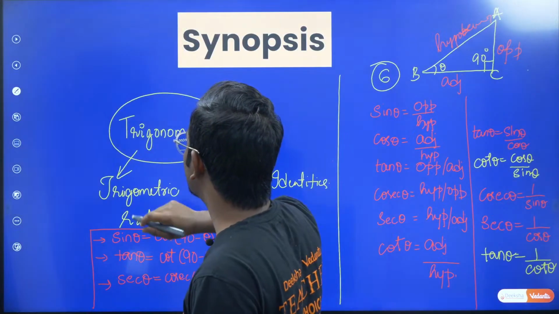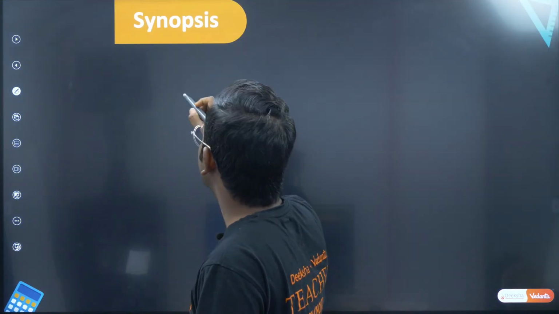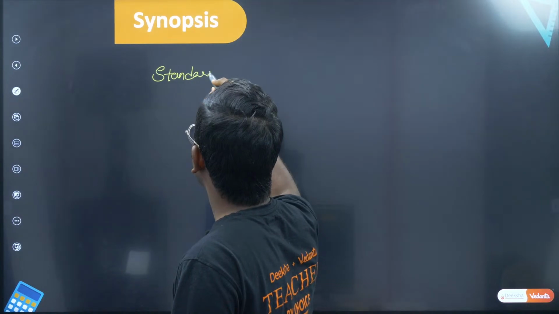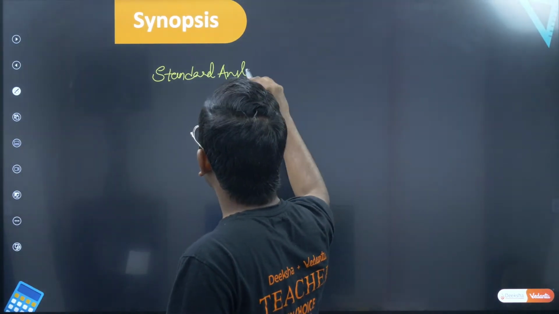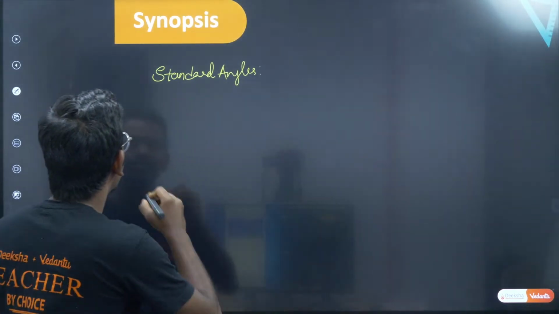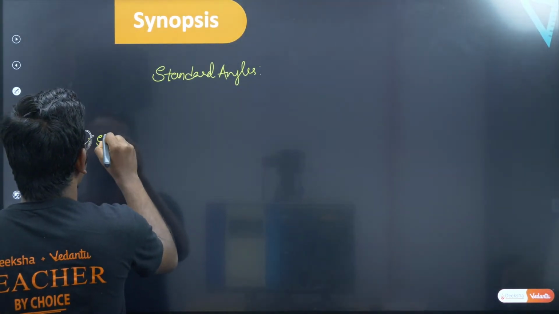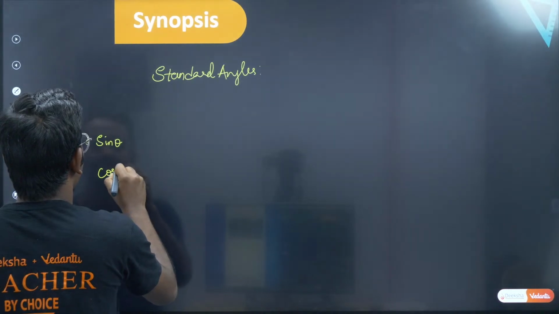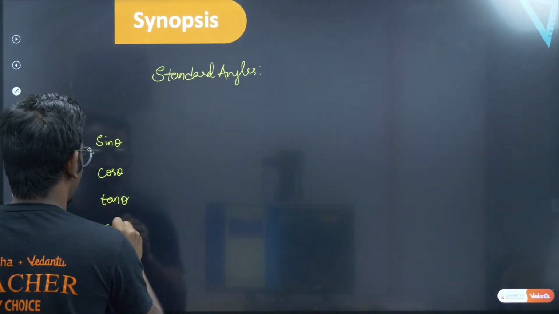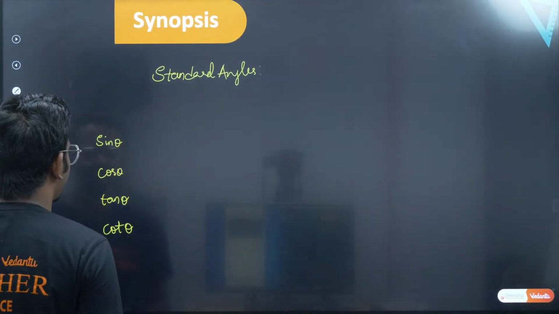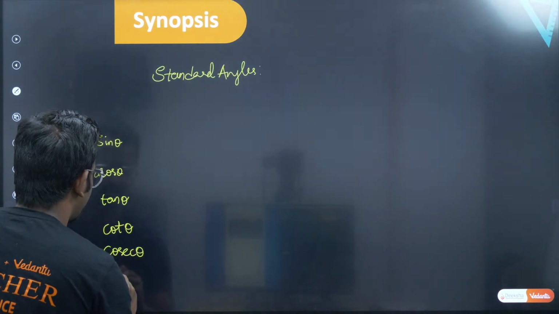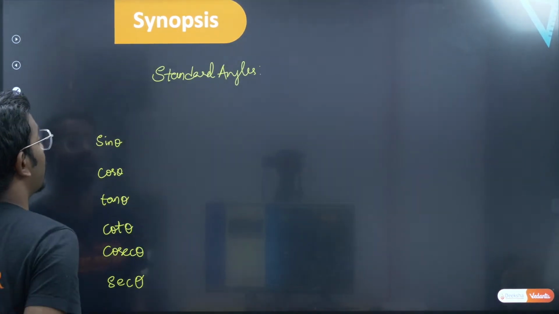So as I've mentioned, the first part is trigonometric ratios. Standard angles. Standard angle concept you already know the box for this. Yes, let's try to write it fast. So you have sin theta, cos theta, tan theta, cot theta, cosecant theta and secant theta. So these are the trigonometric ratios that you have.